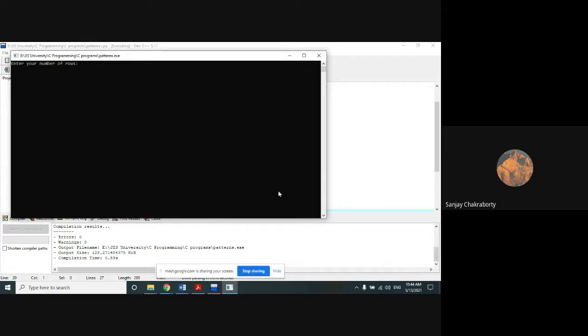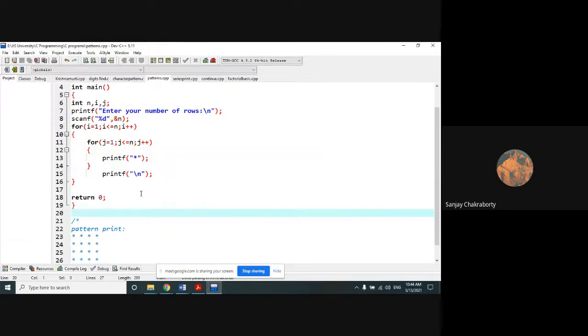Okay, so here we will run the number of rows. Suppose I have given 5. Okay, I have given 4 because the drawing I did was for 4 prints. Okay, so these are the 4 stars. I think all of you agree with this pattern. This is the pattern I am trying to draw.